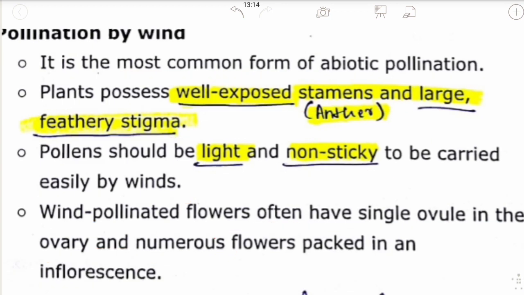Pollination by wind is very common in grass.